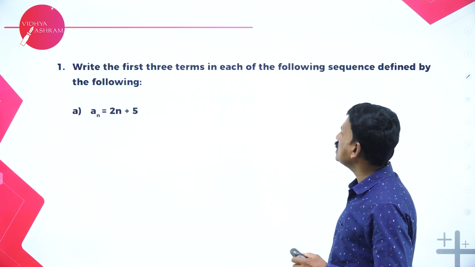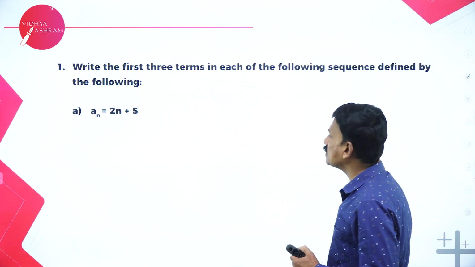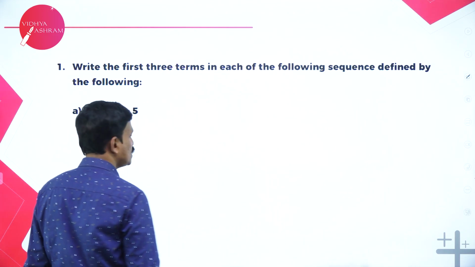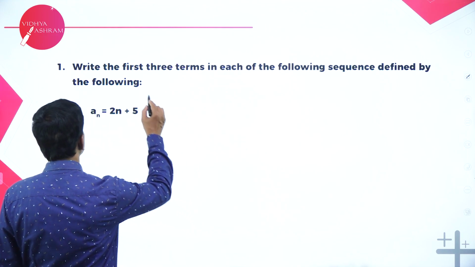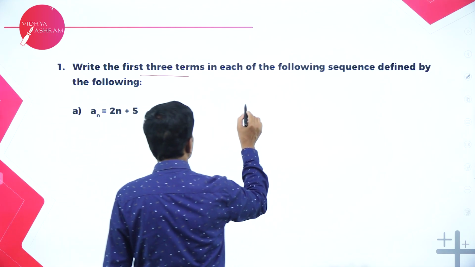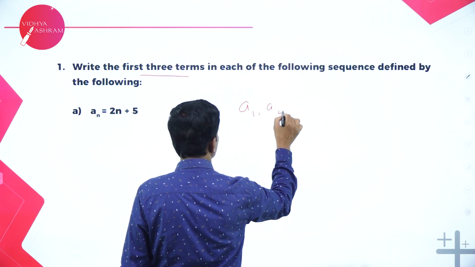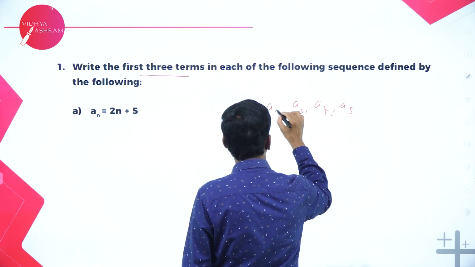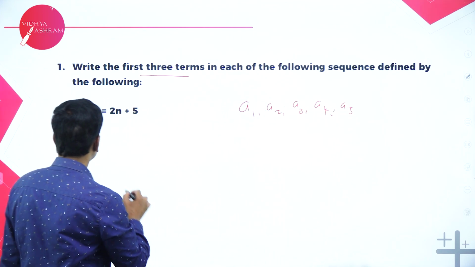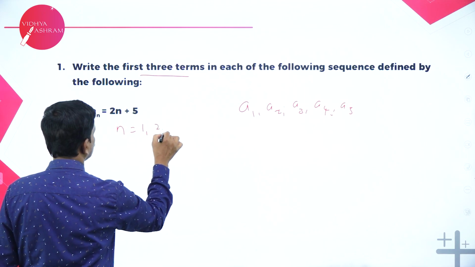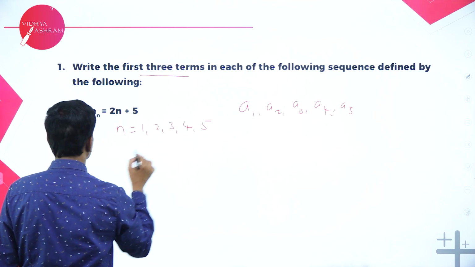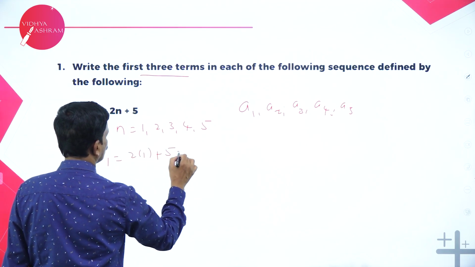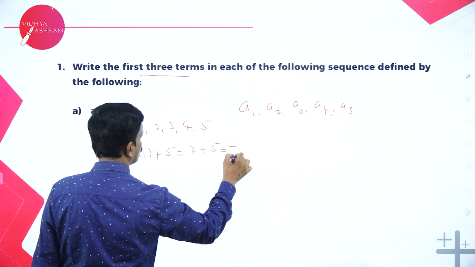Write the first terms in each of the sequences defined by the following statements. The first one: an is equal to 2n plus 3. Write the first 5 terms. So we are going to write a1, a2, a3, a4 and a5. Now put n is equal to 1, 2, 3, 4 and 5. If you put n is equal to 1, a1 is equal to 2 into 1 plus 5, that is 2 plus 5 is equal to 7.